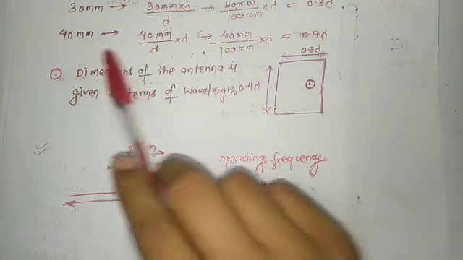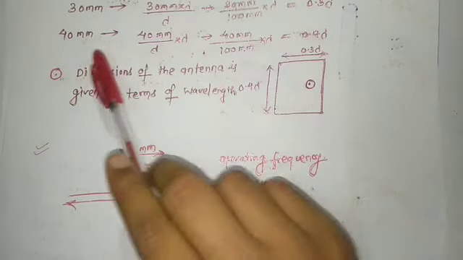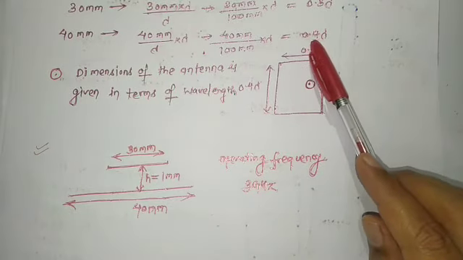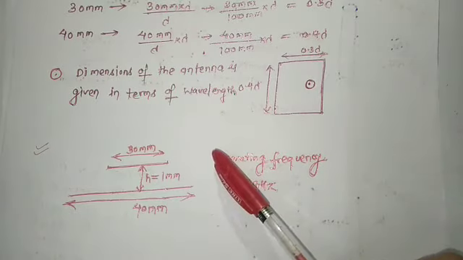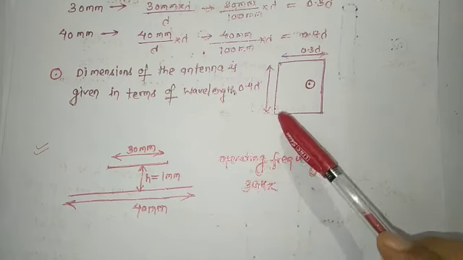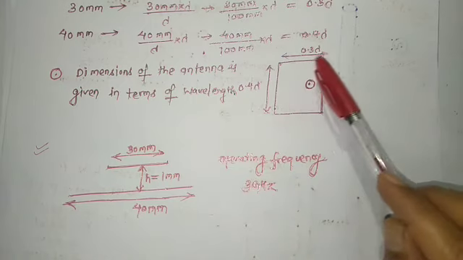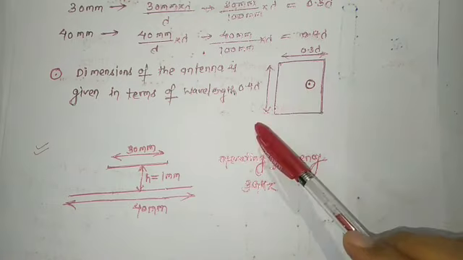Similarly you can convert 40 mm into the form of lambda, that is 0.4 lambda. So in this way you can convert any dimension into the form of wavelength.